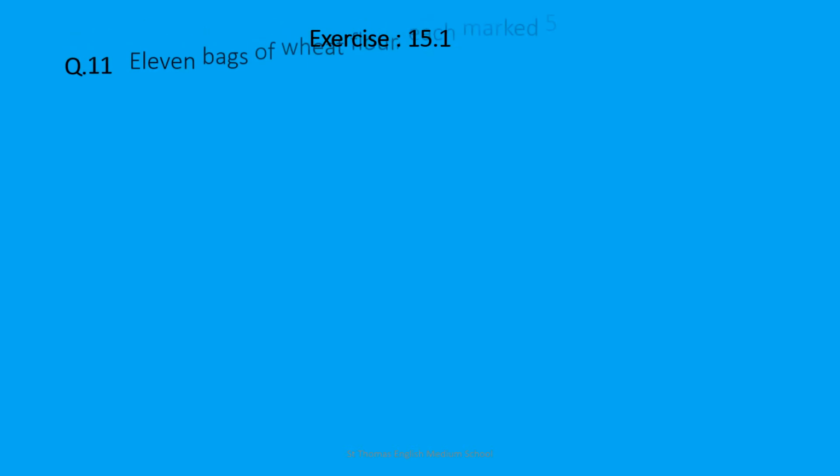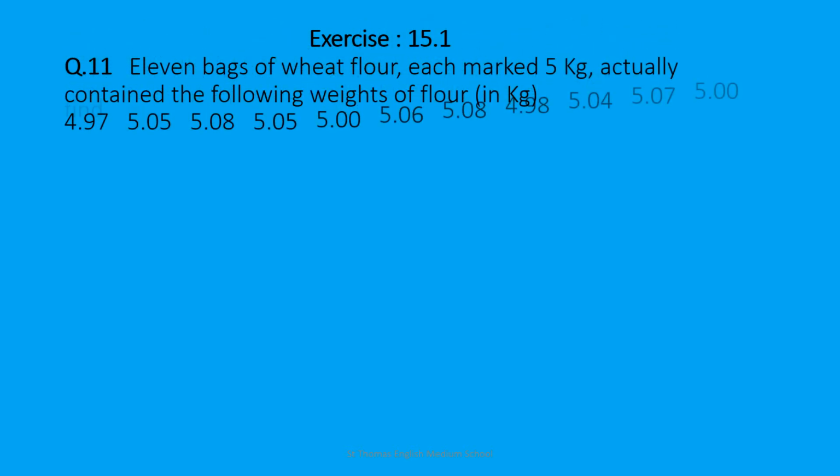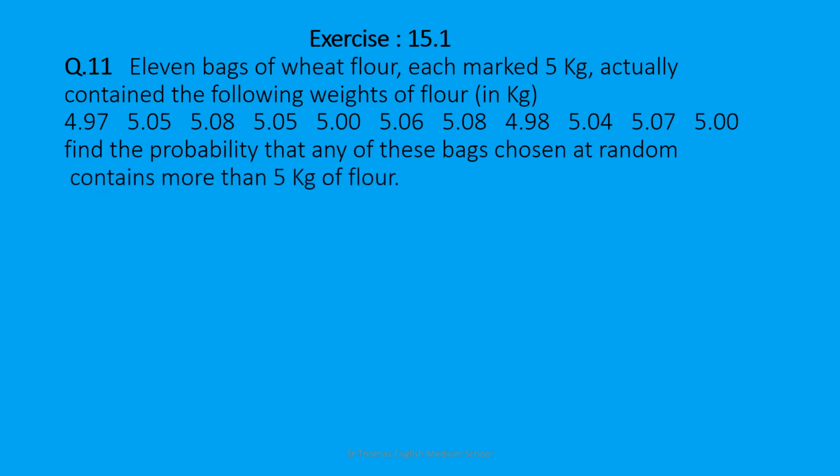Moving to exercise 15.1, question number 11. 11 bags of wheat flour, each marked 5 kg, actually contain the following weights of flour in kg: 4.97, 5.05, 5.08, 5.05, 5, 5.06, 5.08, 4.98, 5.04, 5.07, 5.00. Find the probability that any of these bags chosen at random contains more than 5 kg of flour.